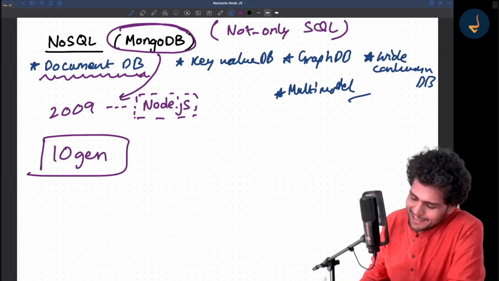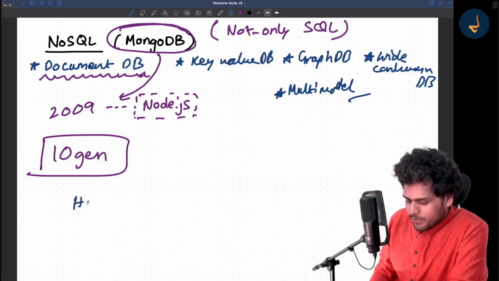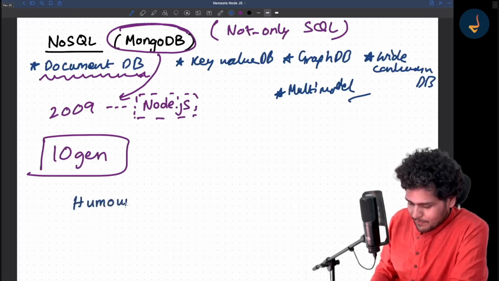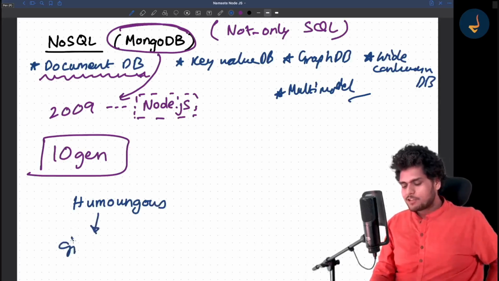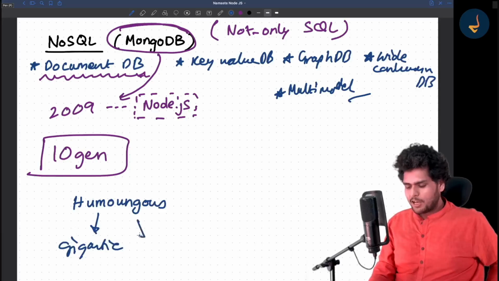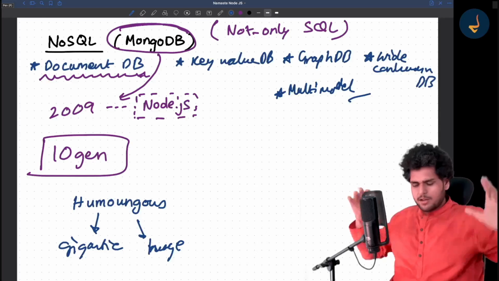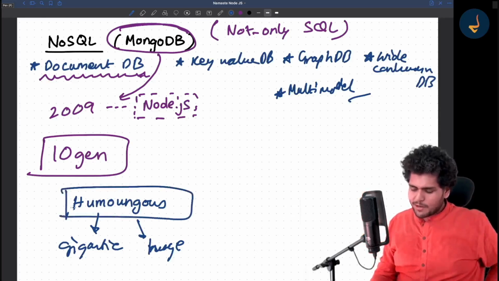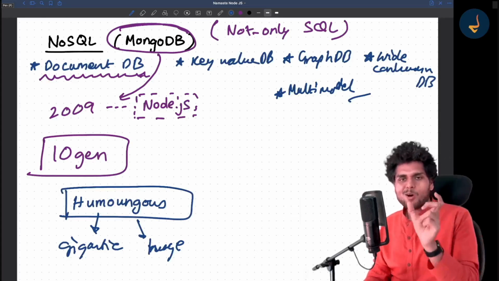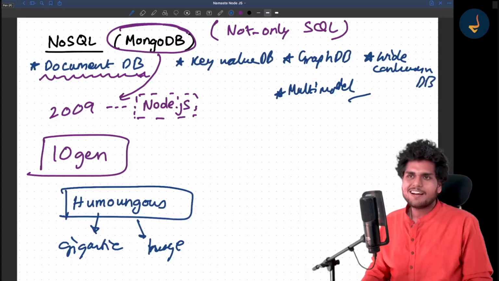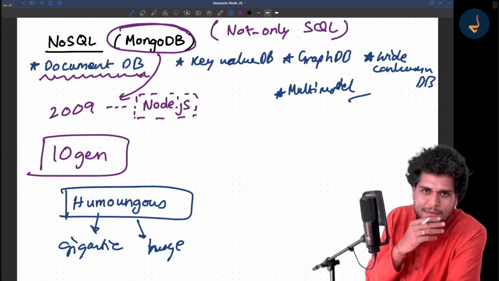Basically, this word Mongo came from the word humongous. There is a word humongous, which means gigantic and huge, large, very big. That is the meaning of this word humongous, and the word Mongo came from it. Not that exciting or crazy a story, but that's how MongoDB got its name.